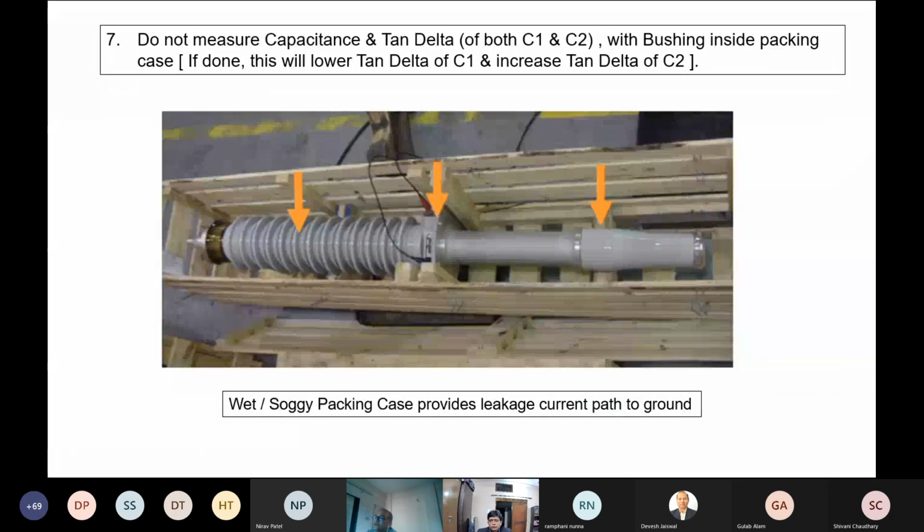Another thing is we should not measure this. This is a nice picture from a Hubble presentation where inside the packing case, this is a typical error which is committed. The packing case can be soggy or wet, and it will provide parallel paths to ground. So it will result into change in the tan delta value.